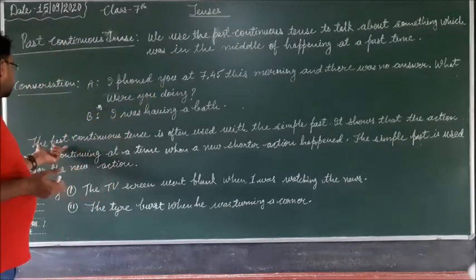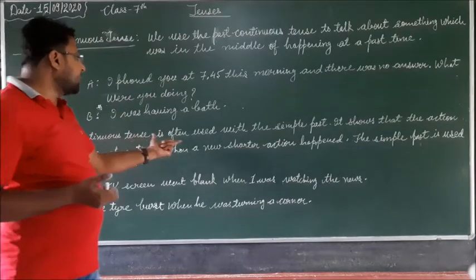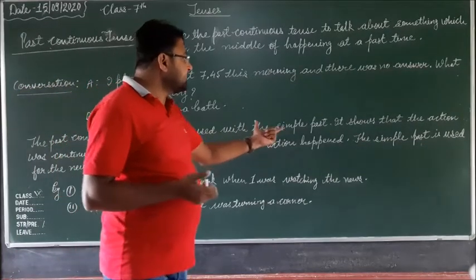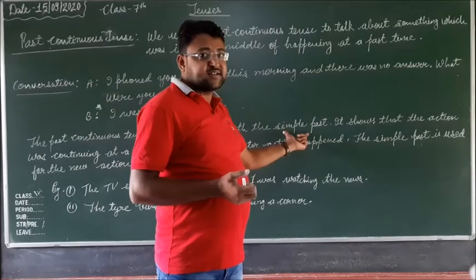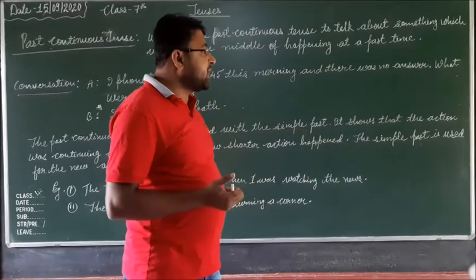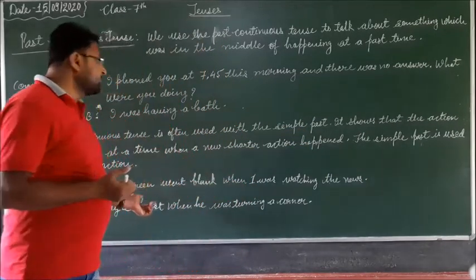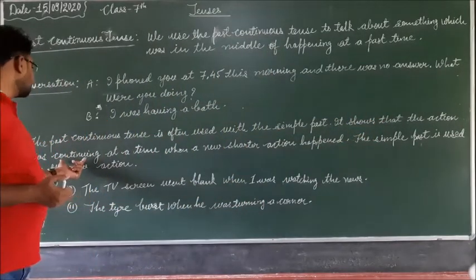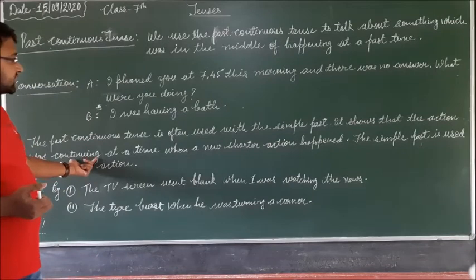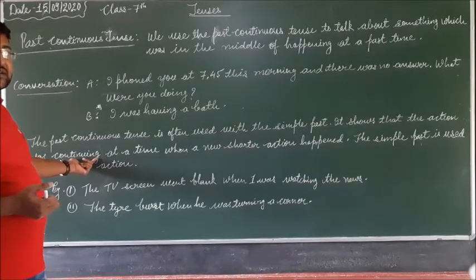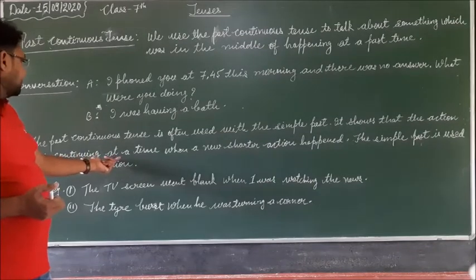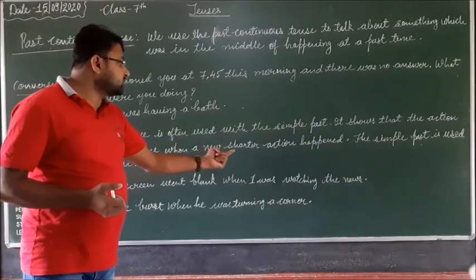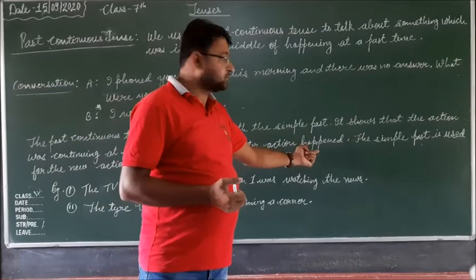Here the past continuous tense is often used with the simple past. With the simple past sentence, the past continuous tense is used, and it shows that the action was continuing at the time when a new shorter action happened.